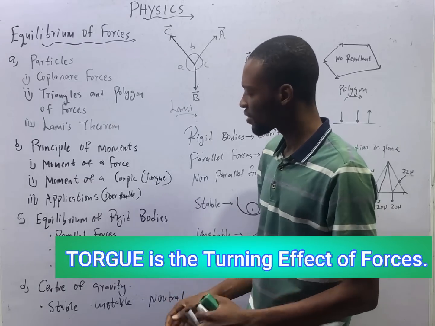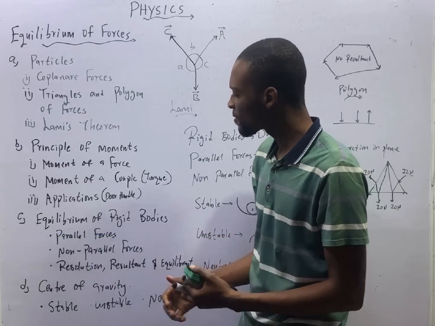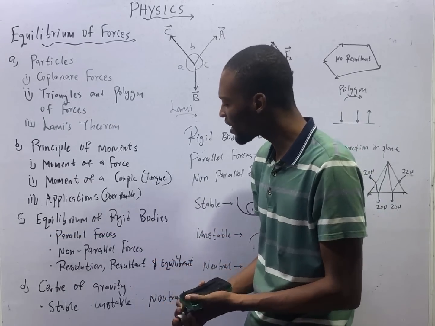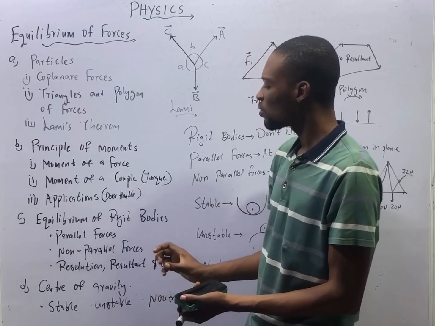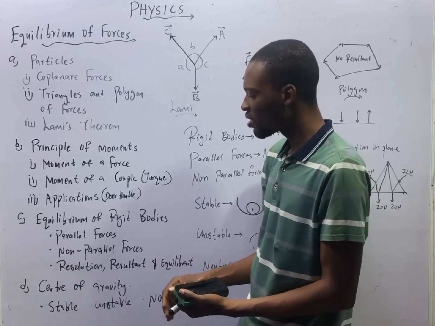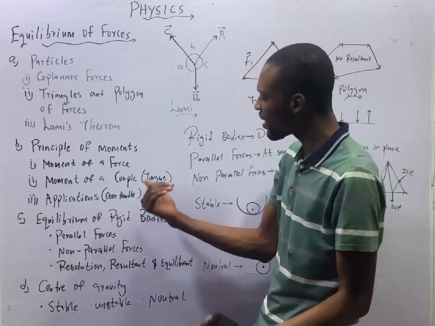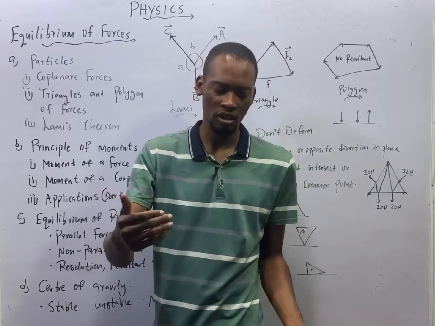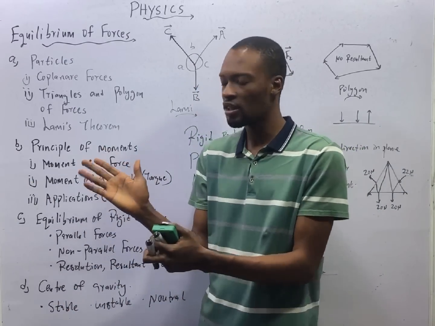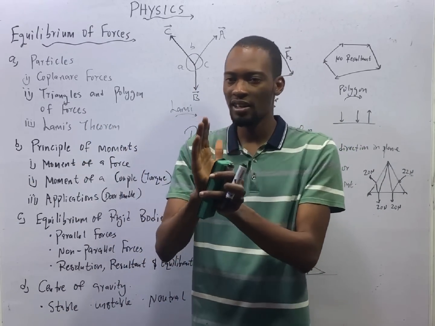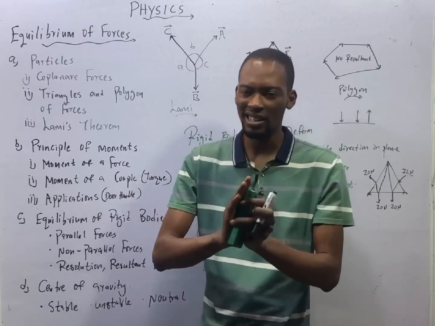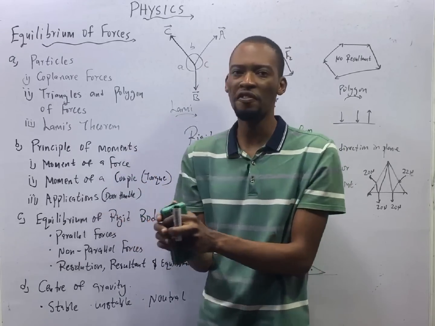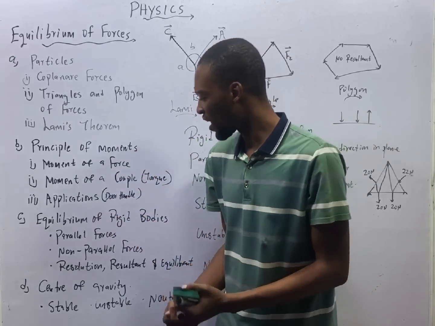Then looking at bodies, bodies can be rigid, bodies can be parallel, bodies can be non-parallel. And we resolve vectors. Resolution of vectors is bringing out vectors into its various components, because some objects are inclined. We take them to vertical and to the horizontal, resolving forces in two dimensions.